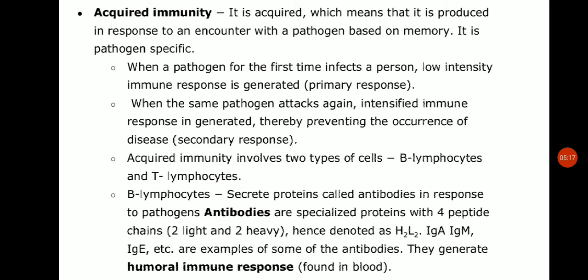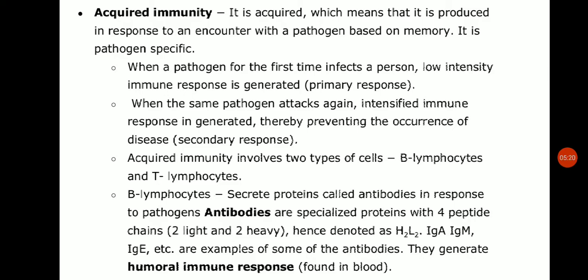These proteins are known as antibodies in response to the pathogens. So antibodies are specialized proteins with 4 peptide chains, 2 light and 2 heavy, hence denoted as H2L2. And antibodies like IgA, IgM, IgE are examples of antibodies.